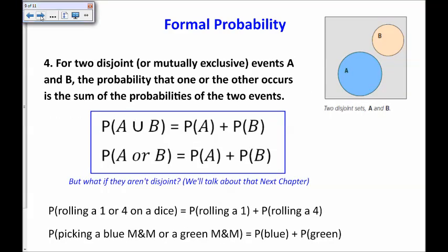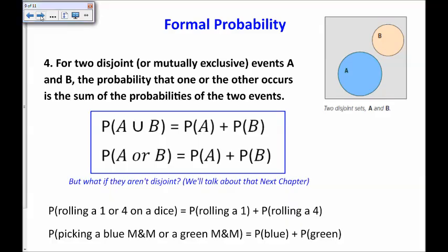Number 4, for 2 disjoint events or mutually exclusive events, meaning that they are totally separate, the probability that one or the other occurs is the sum of the probabilities of the 2 events. So the probability of rolling a 1 or a 4 on a dice, those are separate events. They can't happen at the same time.